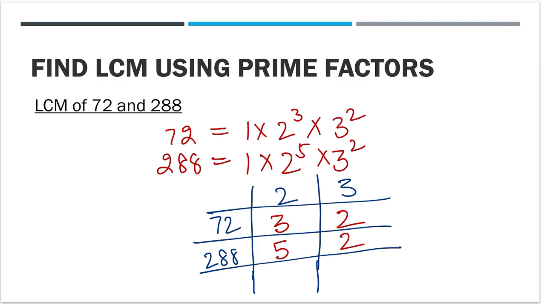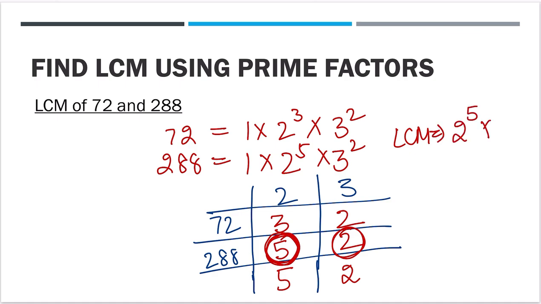In case of LCM, take the highest power. So your LCM will be 2 raised to power 5 into 3 squared. This will be 288. So the LCM is 288. I hope this is clear.